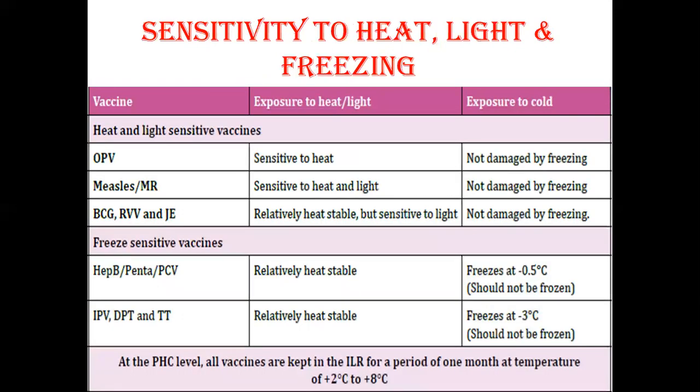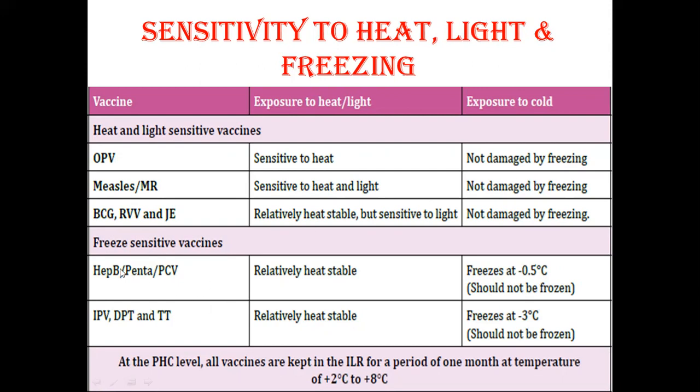Here is the list of vaccines which are sensitive to heat, light, and freezing. The OPV vaccine is sensitive to heat, while the measles and MR vaccine are sensitive to heat as well as light. The BCG, rotavirus vaccine, and Japanese encephalitis vaccine are relatively heat stable, but they are sensitive to light. Those vaccines which are sensitive to light are always stored in amber-colored bottle. OPV, measles, MR, and BCG, rotavirus, and Japanese encephalitis are not damaged by the freezing.